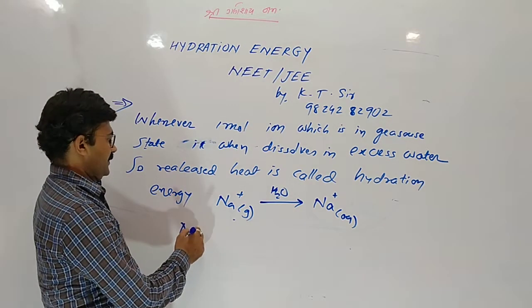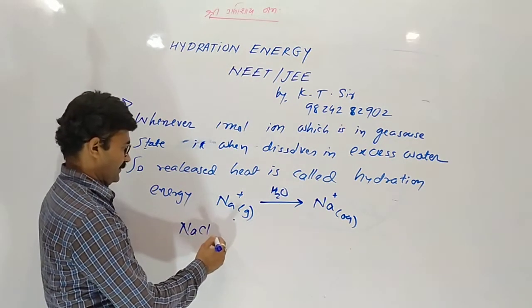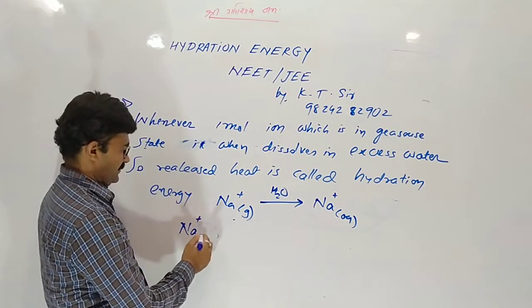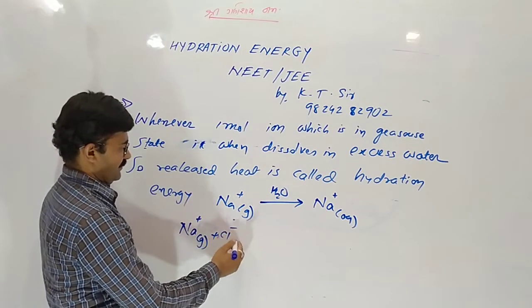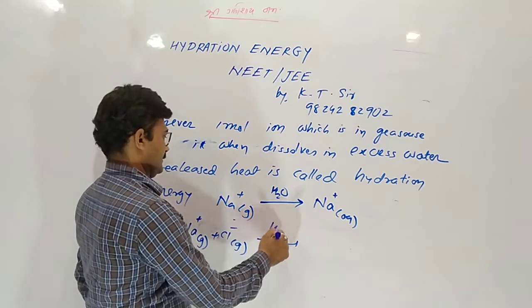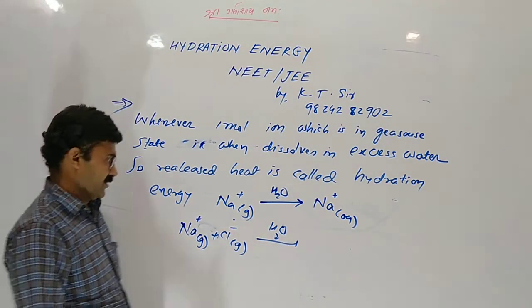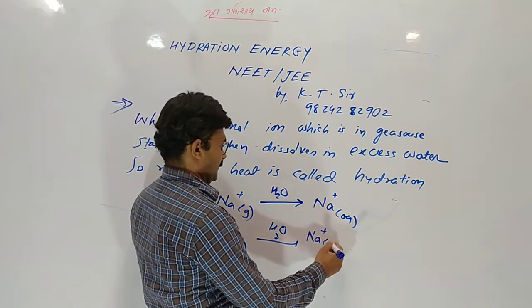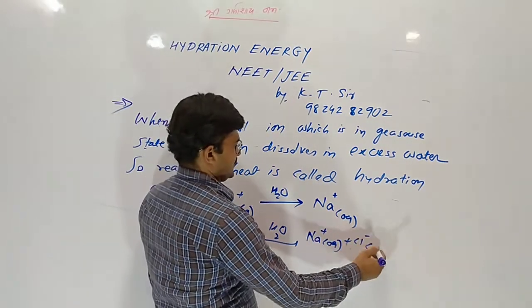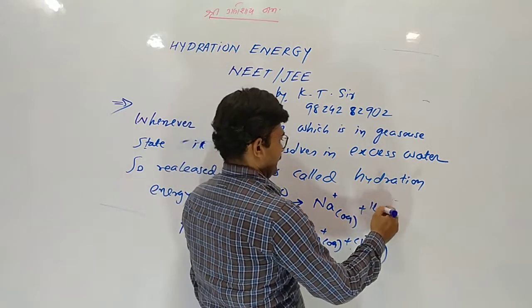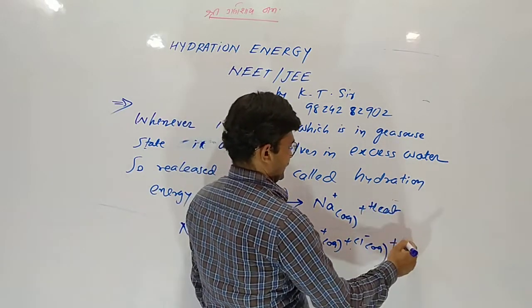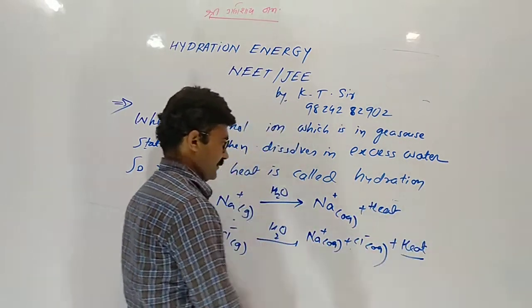Sometimes we dissolve NaCl, giving Na+ aqua and Cl-. Here heat will be liberated during this reaction.